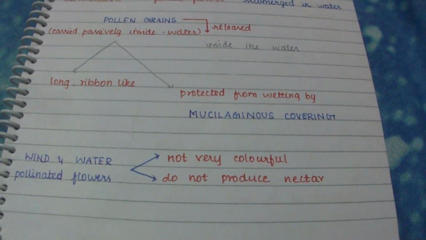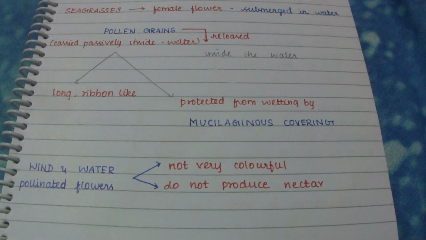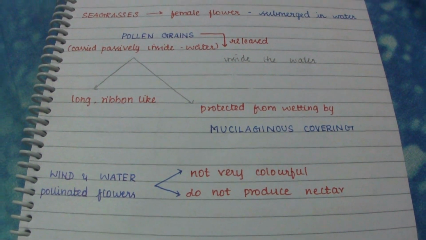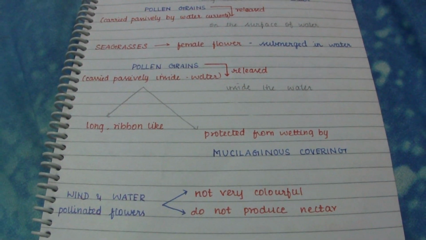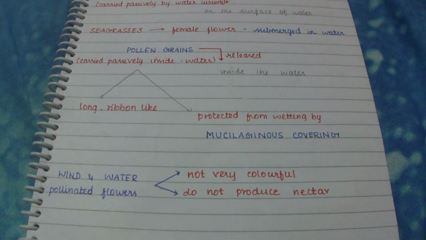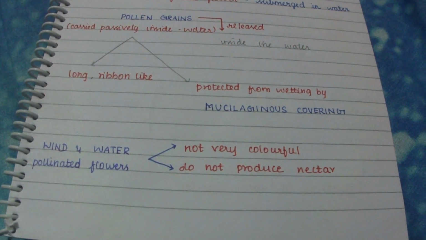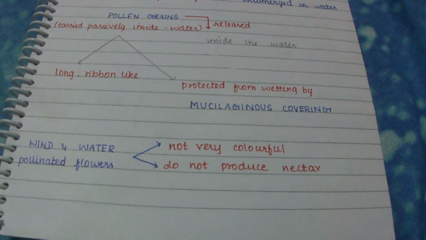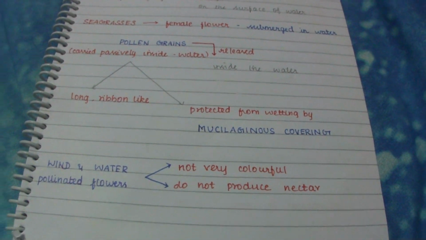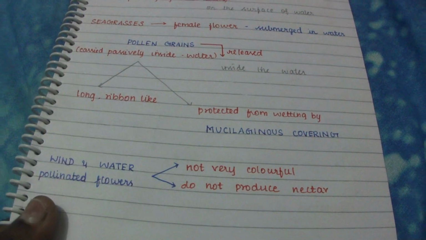When we compare wind and water pollinated flowers, they are not very colorful, they do not produce nectar, and there is no smell and no attractive color.